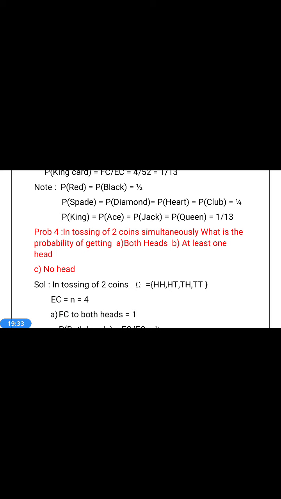Then the events are first coin head, second coin head, that is HH. Or first coin head, second coin tail, HT. First coin tail, second coin head, TH. First coin tail, second coin tail, TT. So therefore, HH, HT, TH and TT are the events which will happen in the two coin tossing experiment. Therefore, omega is equal to HH, HT, TH, TT. How many events do we have? 4 events are there. Therefore, exhaustive cases is equal to 4.